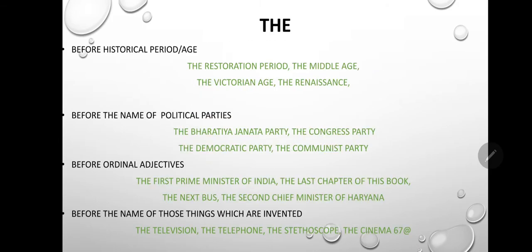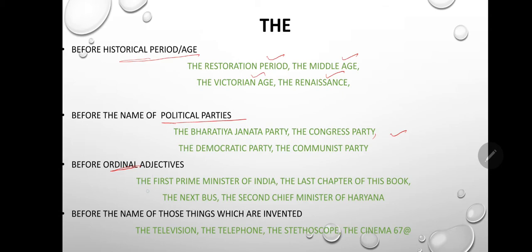We will use the before historical periods or ages like the Restoration period, the Middle Age, the Victorian Age, the Renaissance. Before the names of political parties, the Bharatiya Janata Party, the Congress Party, the Democratic Party, the Communist Party. Next, before ordinal adjectives. Ordinals means first, second, third, next, last.